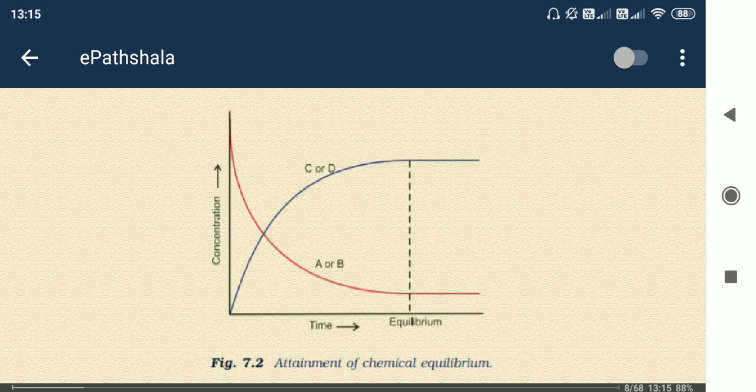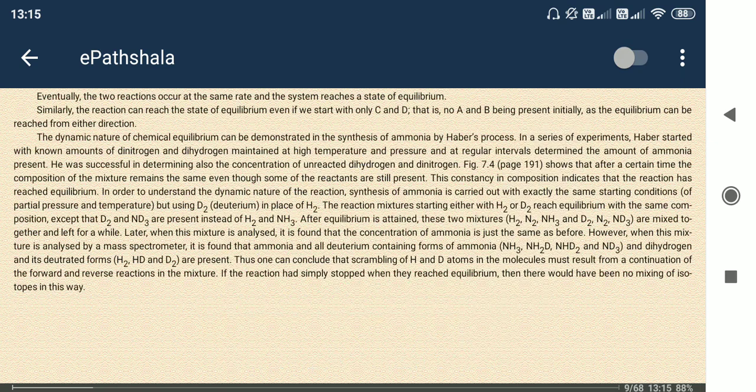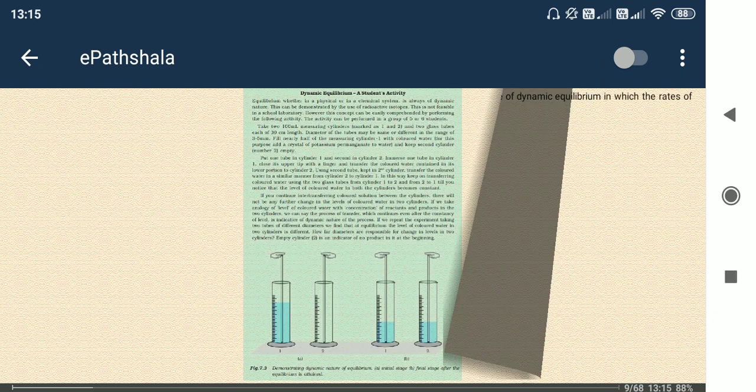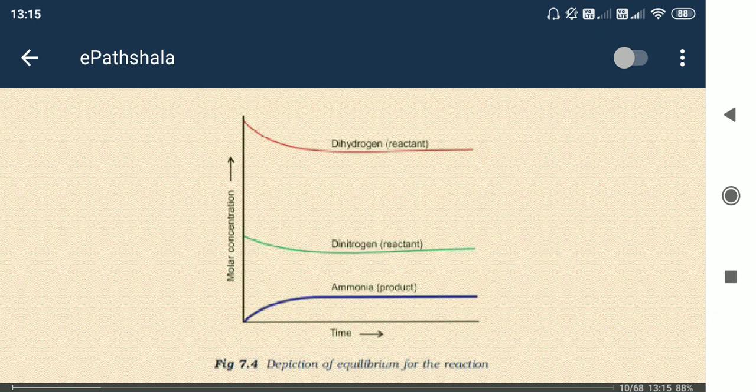So you can see chemical equilibrium. Molar concentration is given here. Dihydrogen and dinitrogen, that means hydrogen H2 plus nitrogen N2, are the reactants. They react with each other to form ammonia, NH3, the product. Molar concentration means how many moles are present in 1 liter of the system or 1 liter of the gas.